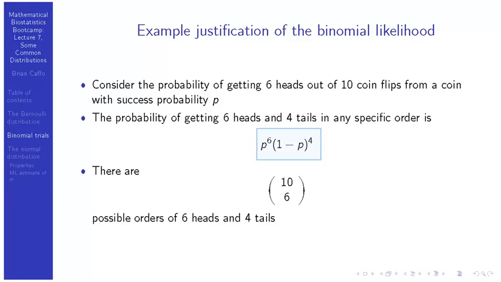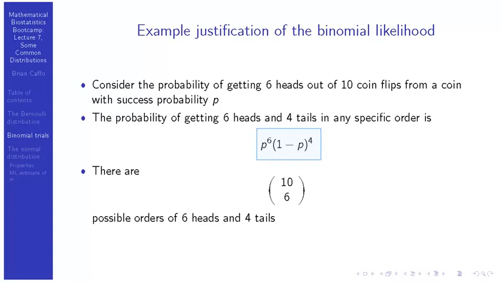And as we know, because it's only the total number of heads that's sufficient, if it wasn't just the first four coin flips that were tails, if it was the last four coin flips that were tails, and the first six were heads, then we would get the same number. We'd get p to the sixth, 1 minus p to the fourth. And if we had the four tails sprinkled in any configuration of the six heads, then you will still get the same answer, p to the sixth, 1 minus p to the fourth. The result is that basically for any collection of instances where you get six heads and four tails, no matter what the order is, the probability is going to be p to the sixth.